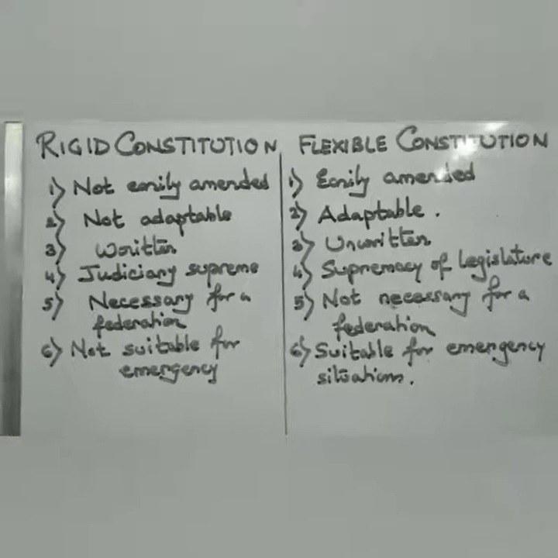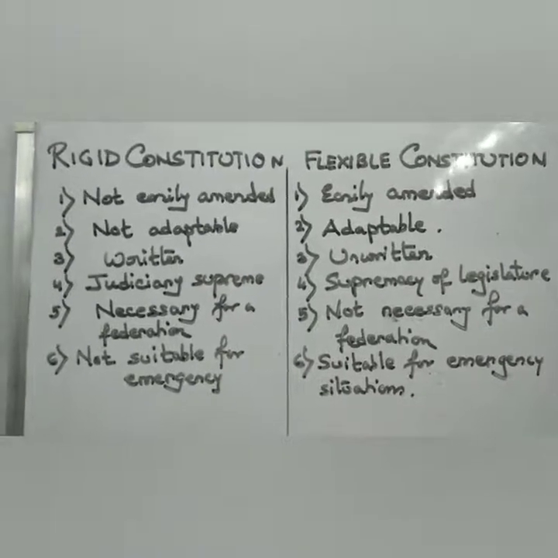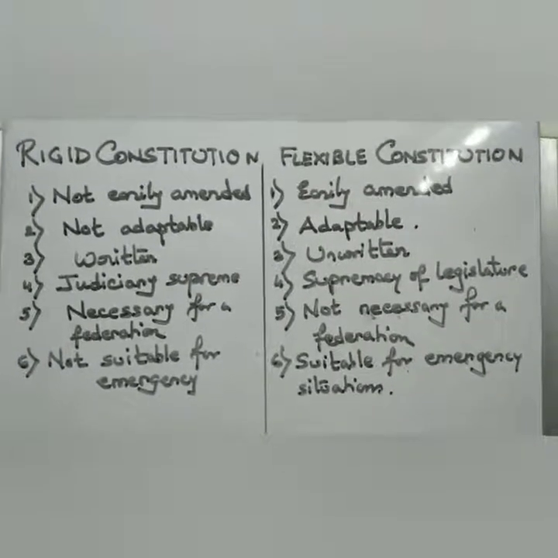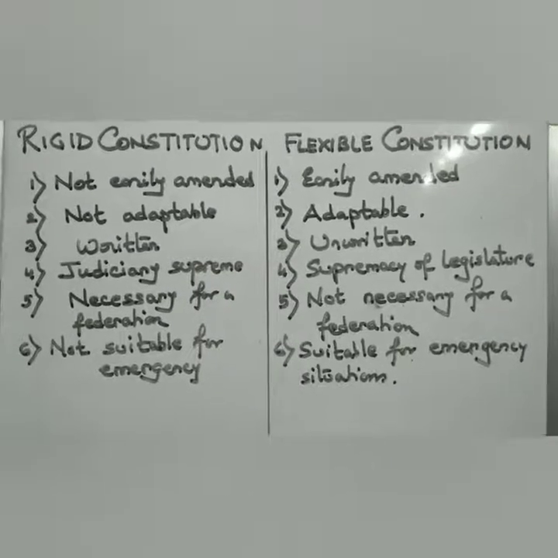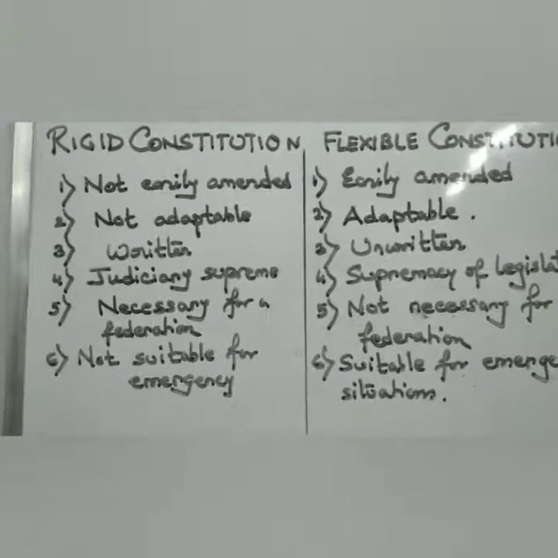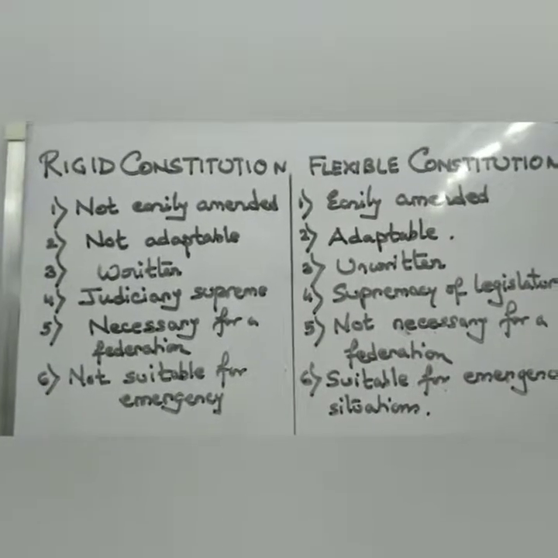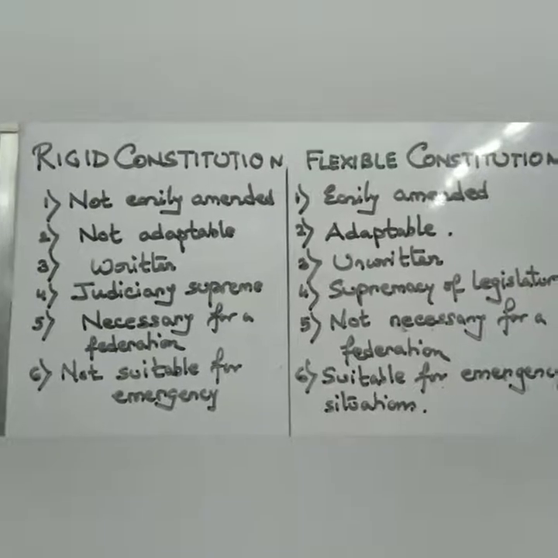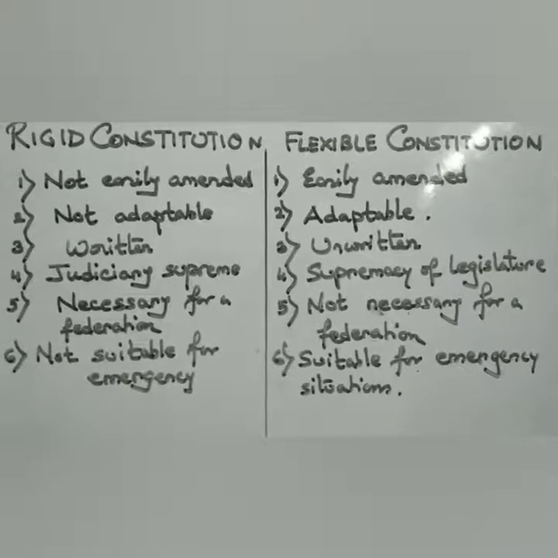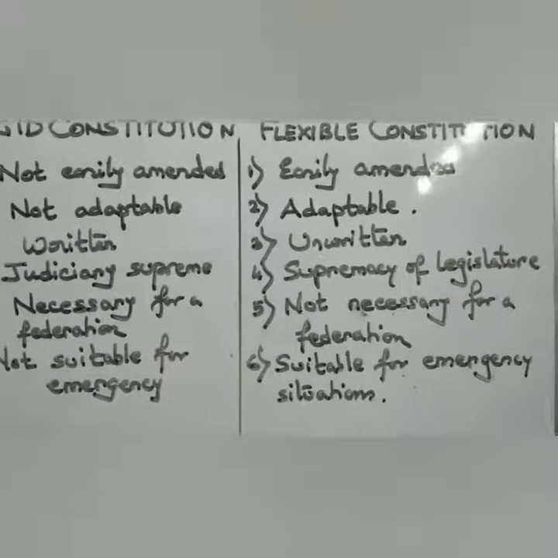of Britain. A rigid constitution is absolutely necessary for a federation because in a federation there is distribution of power and authority, and for this a rigid written constitution is absolutely necessary. Whereas a flexible constitution is not suitable for a federation. Again, a rigid constitution, because of its lack of adaptability to the changes, is not suitable for tackling emergency situations because the changes cannot be done immediately. It takes time to incorporate the changes, whereas in case of a flexible constitution, we find that it is suitable for emergency situation as there is no such formality for changing the constitution.